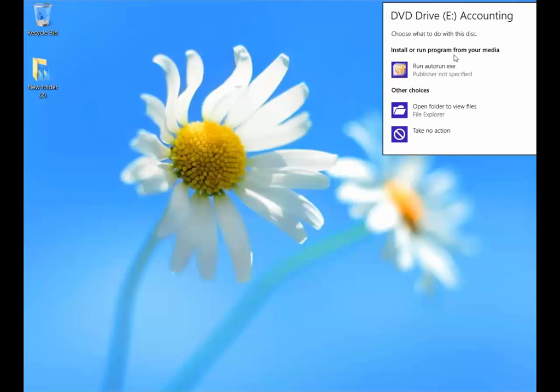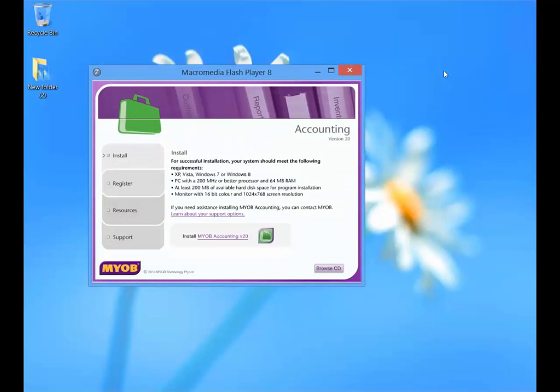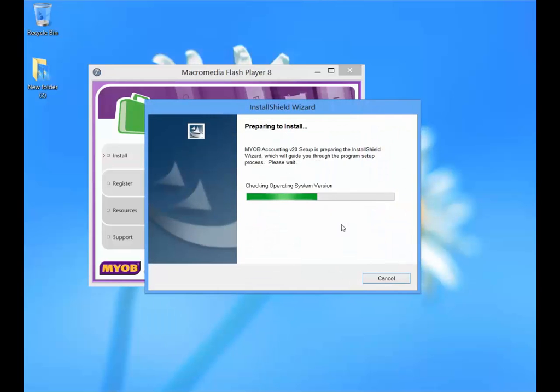The autorun screen will then appear. Select autorun.exe. Select Install. Select Yes on Installation Wizard. Now, the program is preparing installation.